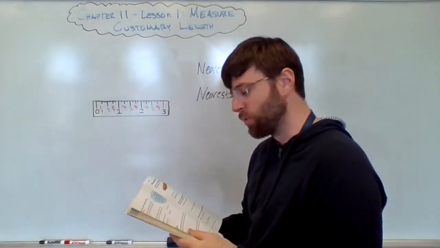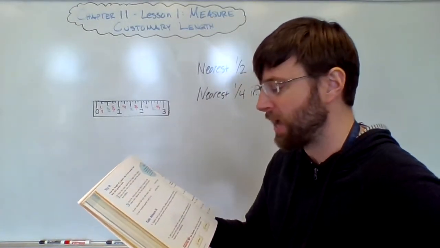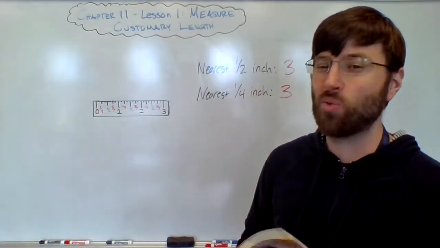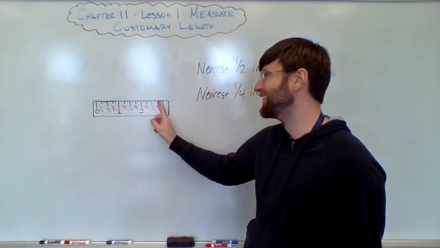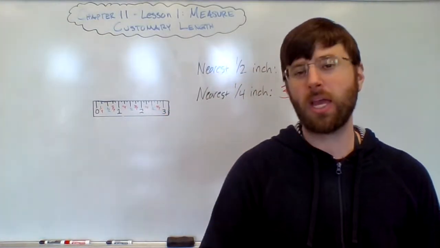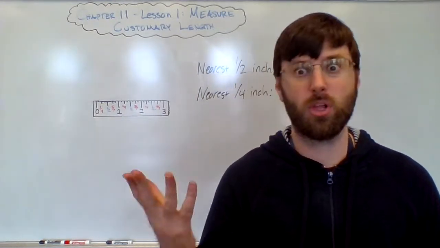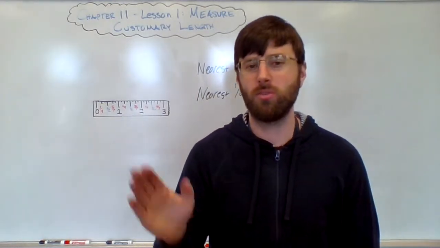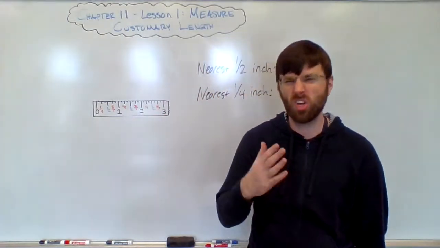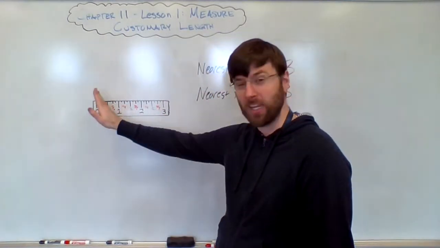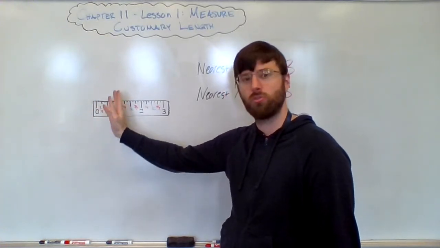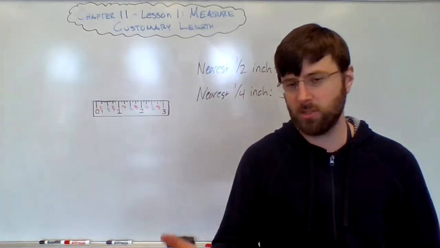Number 1 said, explain how you can tell the difference between the half inch and quarter inch marks when measuring an object with a ruler. The way that you can quickly tell is the length of that marking on the ruler. The longer the length is, the closer it is basically to a whole. So you have to look at the length of the hash mark is one way that you can think about it. You can also think about dividing it into a bar diagram, where one whole has been divided into 2 versus into fourths, and look at it that way.